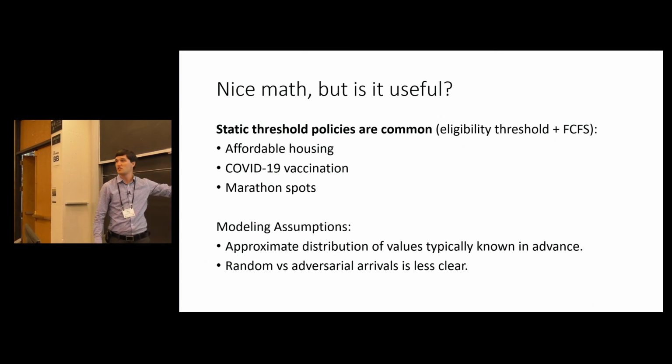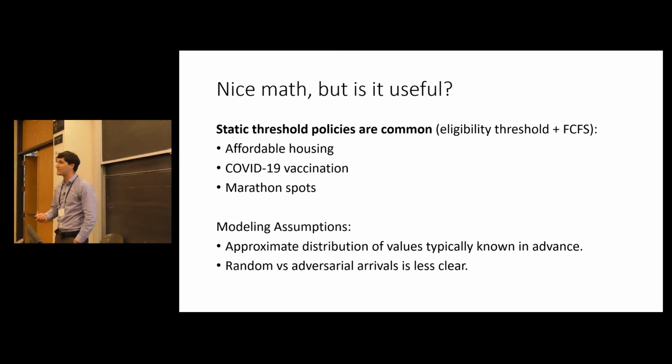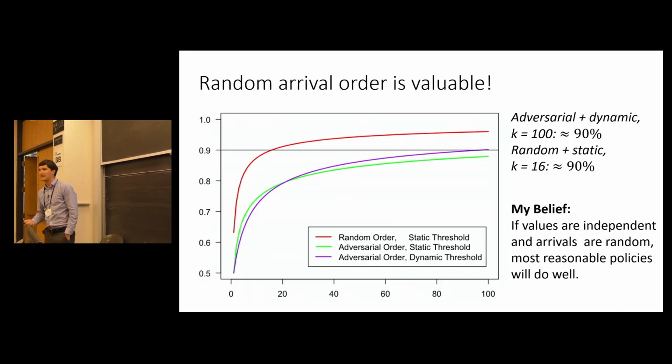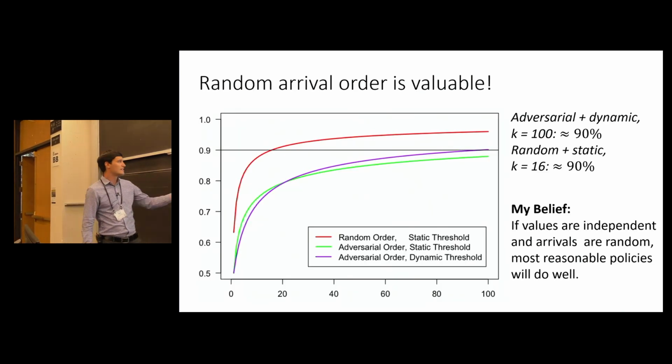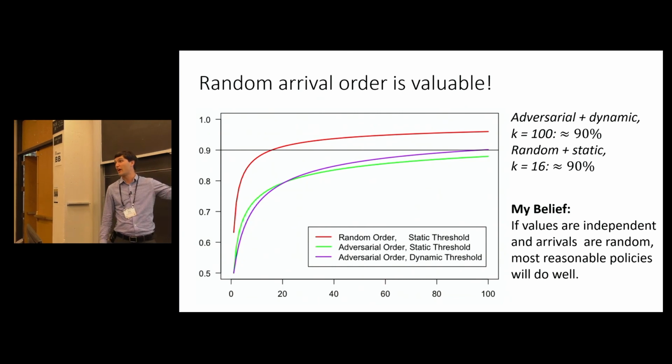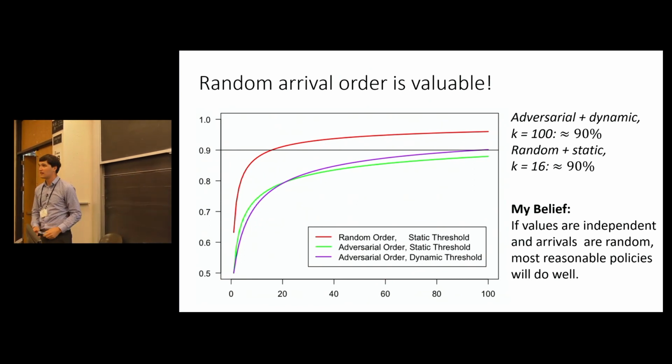Then there's a question about the assumptions. I think in general, the assumption that we know something about the distribution of values ahead of time is a reasonable one. I think the question of whether values are random or not, and whether it makes sense to model them adversarially, that's kind of more context dependent. And so what we show in our work, in some sense, is that you do get much better bounds if you're willing to assume random order. So the purple and green lines are the best known bounds when you have an adversarial arrival order. The red line is the improved bound that we get by assuming a random arrival order. So it really is much better. I think I'm out of time, so I'll leave it there.